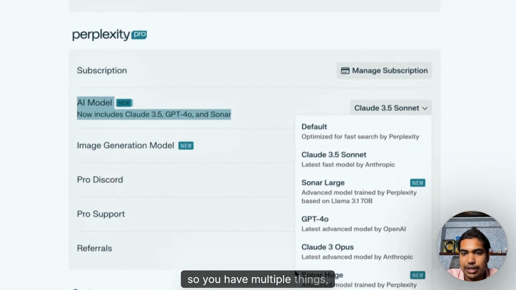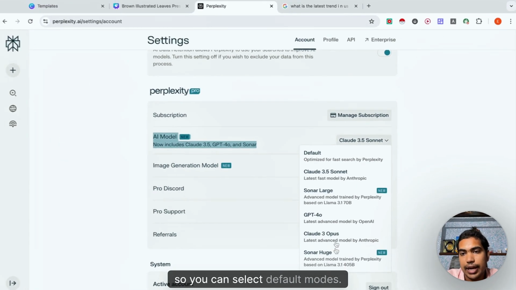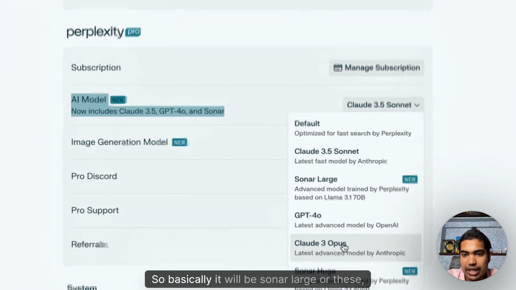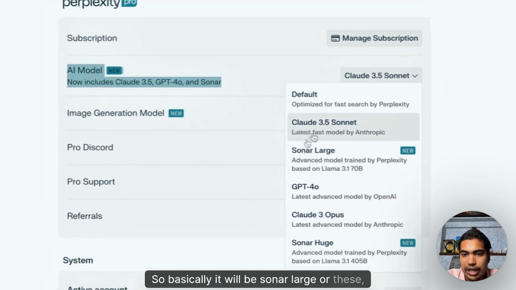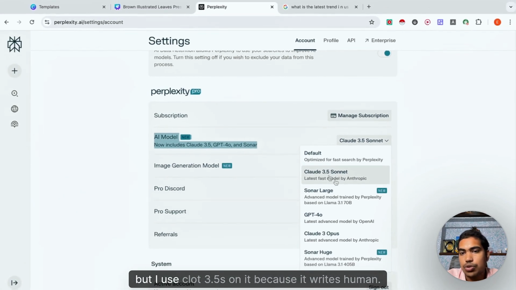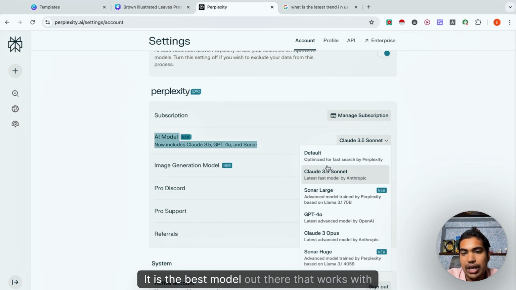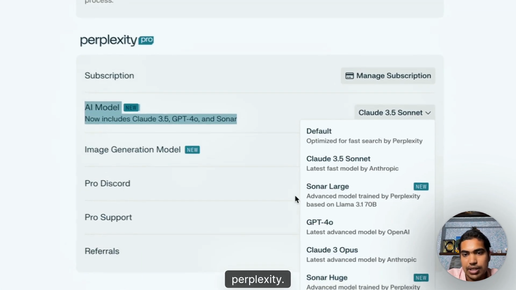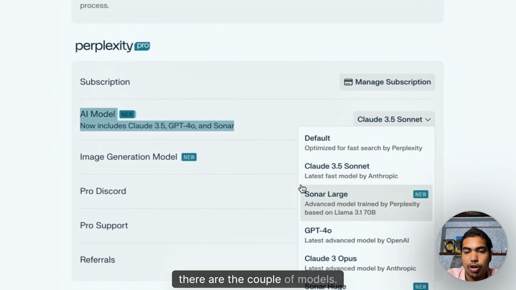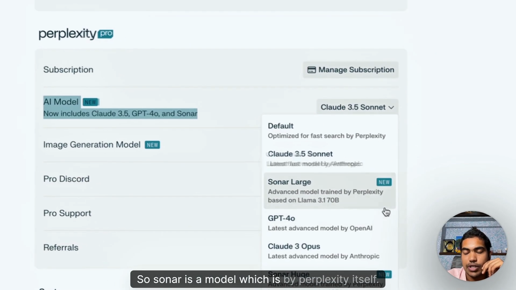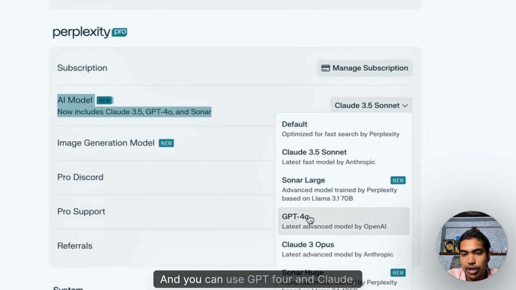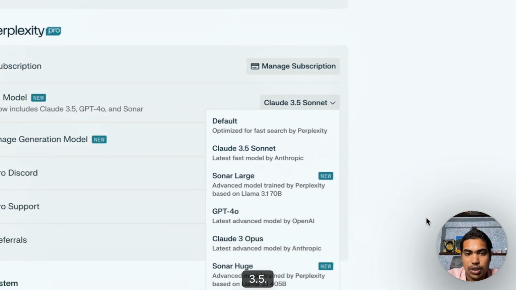So you have multiple things. You can select default modes. Basically it will be Sonar Large or these things, but I use Claude 3.5 on it because it writes human. It is the best model out there that works with Perplexity. Sonar is a model by Perplexity itself, and you can use GPT-4 and Claude 3.5.